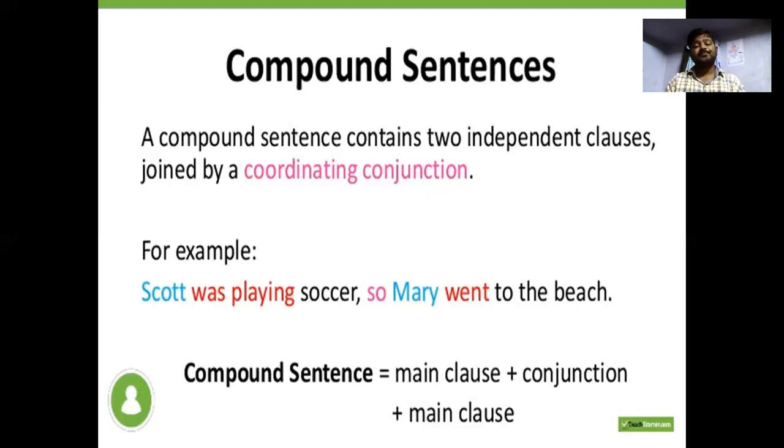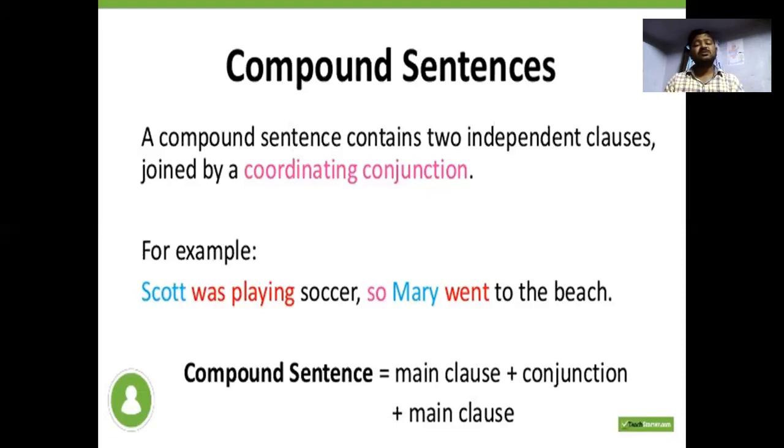For example, Scott was playing soccer, so Mary went to the beach. Scott was playing soccer is an independent sentence. Mary went to the beach is another independent sentence. Why?